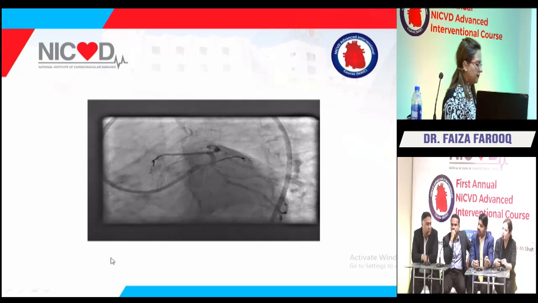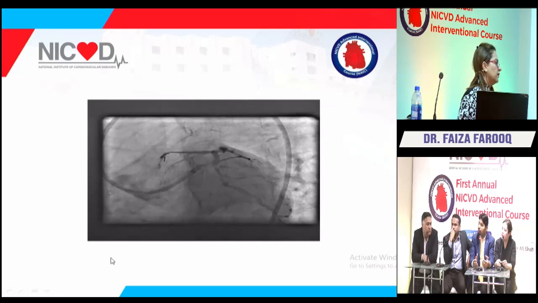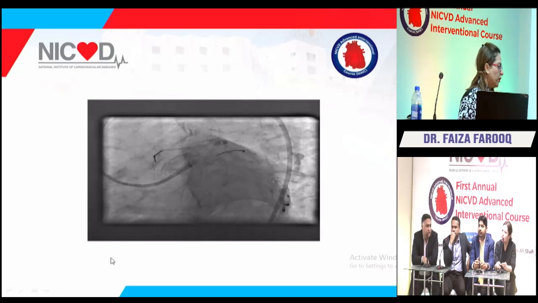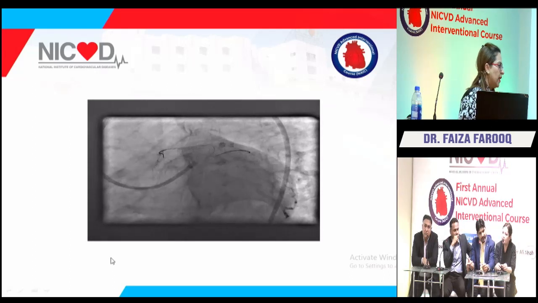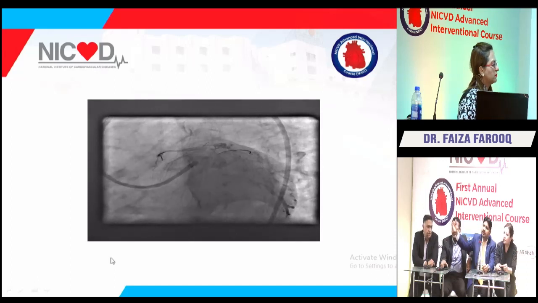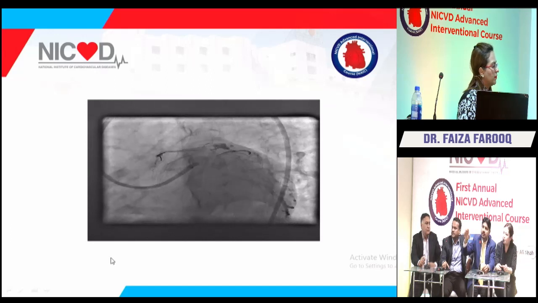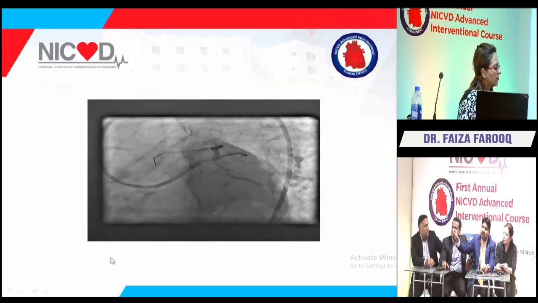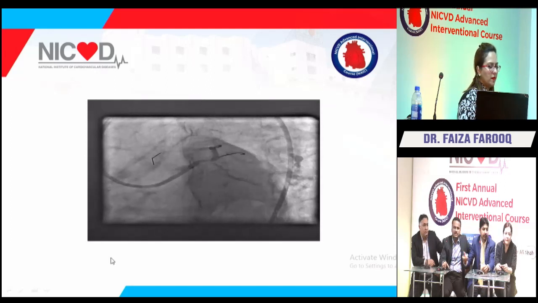Again, you can reshape the wire, you can take pre-shaped wires, and there are many other things, like changing to polymer coated wires. But definitely the ultimate option can be the help of a double lumen catheter. Again, you can block the ostium of the ramus. If your wire is continuously prolapsing into the ramus, take a balloon over the ostial ramus, block it, and then try to cross the circumflex if it is possible.